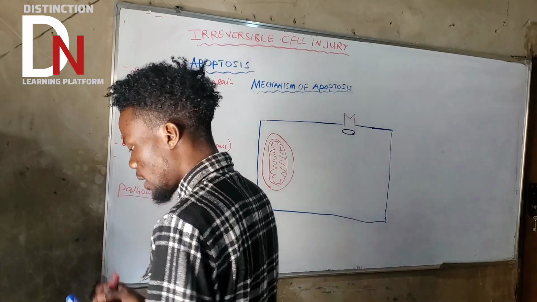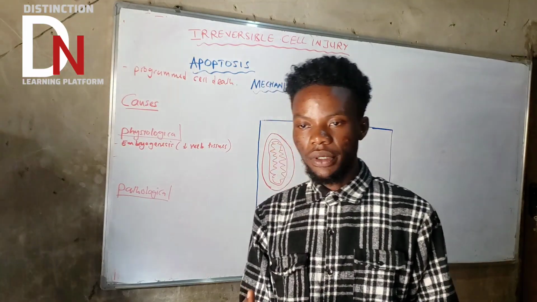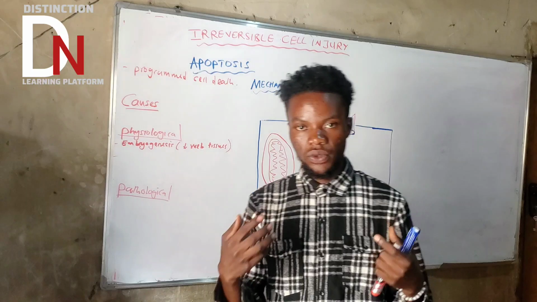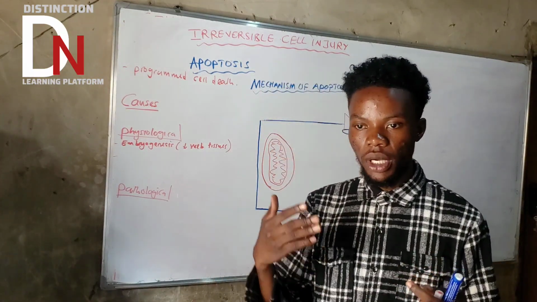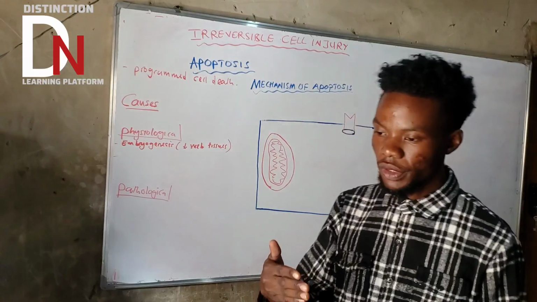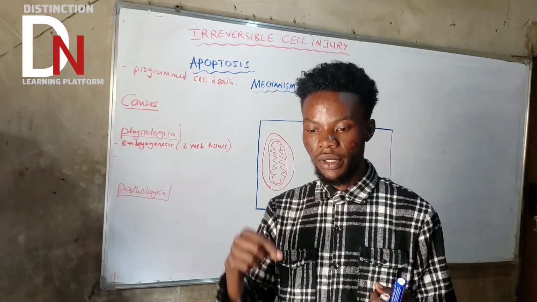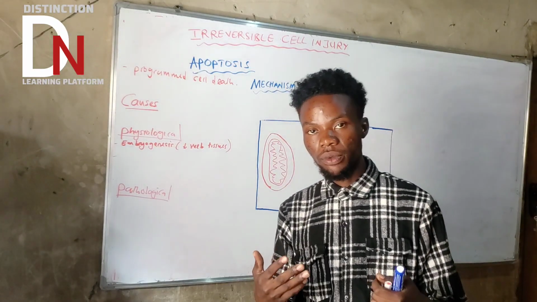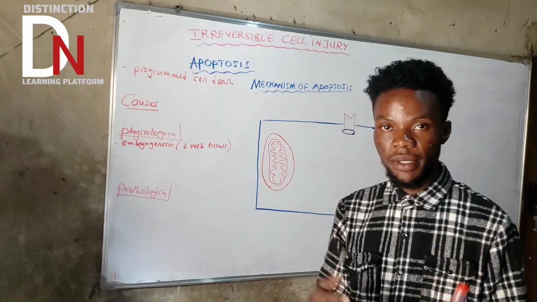If you look at a good example, during the menstrual cycle, or the menstruation period in females, there is endometrial shedding. These endometrial cells are going to die by apoptosis, and they are going to shed off during the menstrual period. That is also normal because it happens in females.